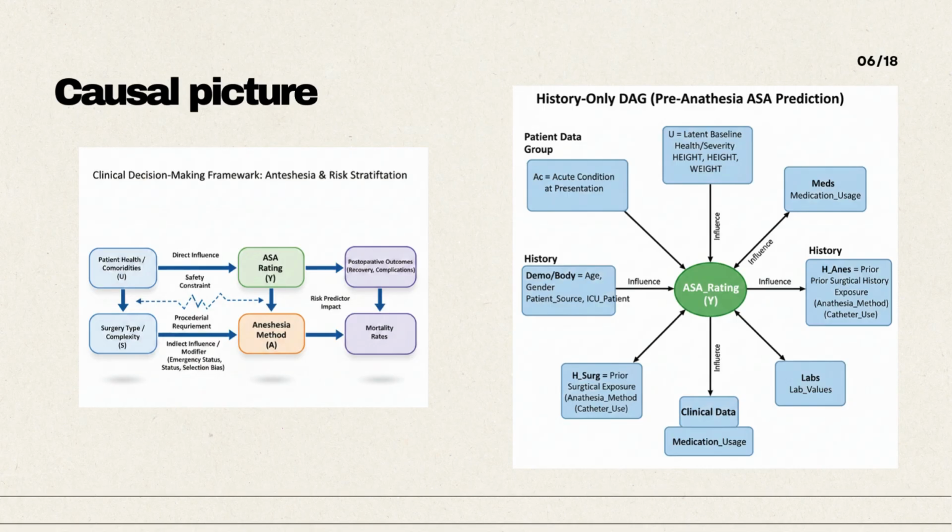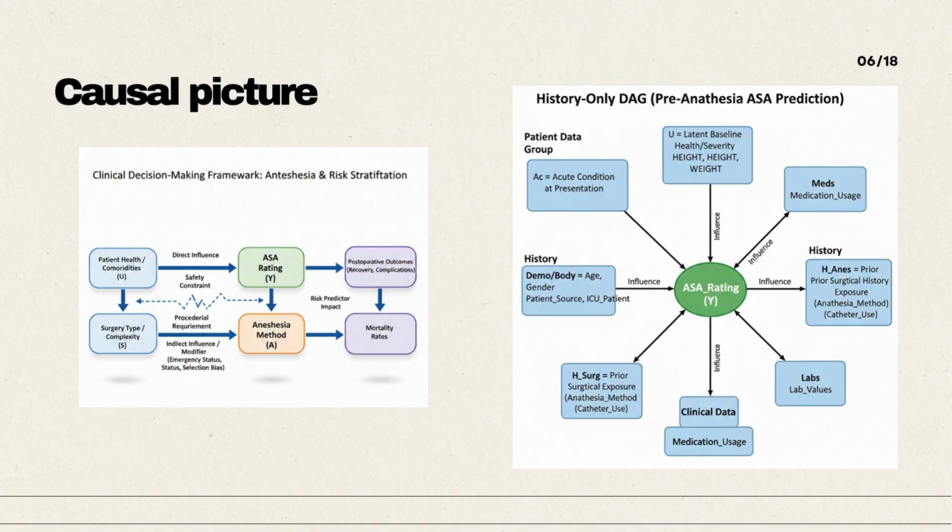Here, I'm using a clinical decision-making framework with a causal diagram, also called a DAG, to clarify causality versus prediction for ASA. On the left, U is the patient's baseline health and comorbidities, which directly determines ASA. Baseline health also relates to surgery complexity, S, and S strongly constrains the anesthesia method, A. In real workflows, ASA assessment can also influence the anesthesia plan, so A often becomes a downstream proxy for severity and procedure requirements. That's why anesthesia method can improve ASA prediction, but it's not causal.